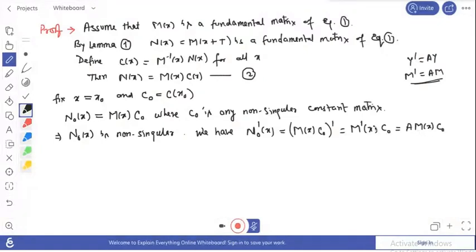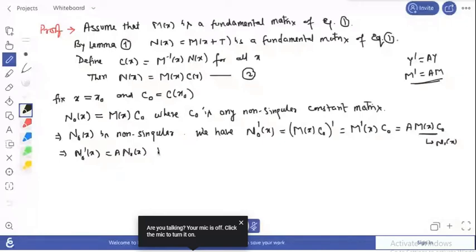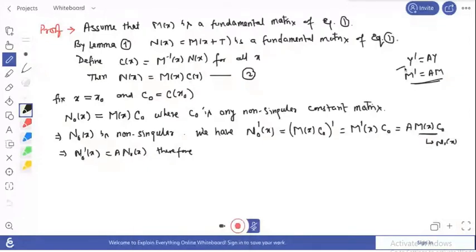So you can write n naught prime of x equals A(x) m(x) c naught, and this term m(x) c naught is n naught. This term is your n naught of x. So n naught prime equals A n naught of x. Therefore, you see that n naught prime also satisfies this matrix equation. This means n naught prime equals A n naught, so this is also a fundamental matrix of this system.